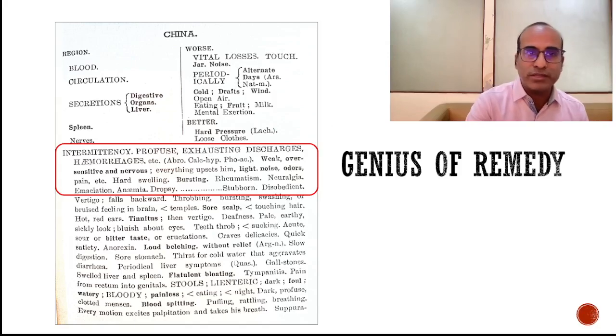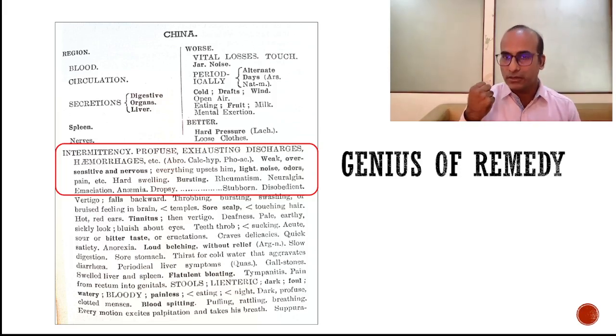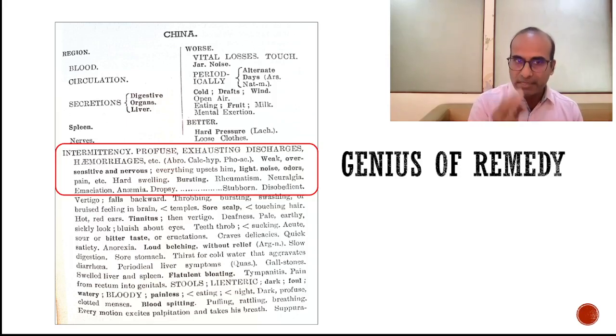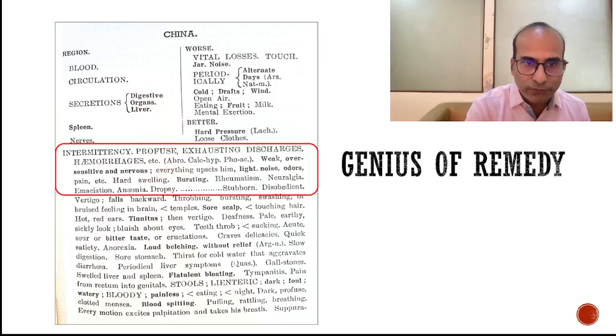The same thing you will see in the modalities: vital losses. Weakness and prostration coming after losing discharges. There has to be loss of vital fluids, which is one of the most important criteria for prescription of China. Further he says, weak, oversensitive and nervous.